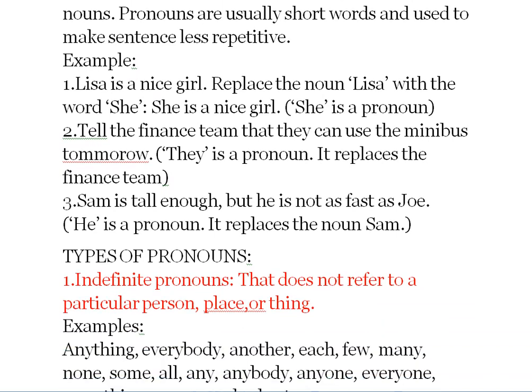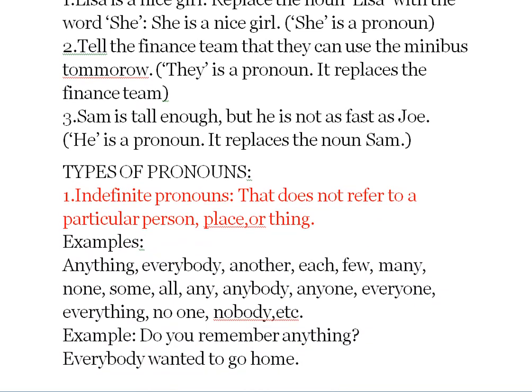Then we have the most important thing, that is types of pronouns. First one is indefinite pronouns, which do not refer to a particular person, place, or thing. For example, anything, everybody, another, each, few, many, and so on. For example, do you remember anything? Everybody wanted to go home.